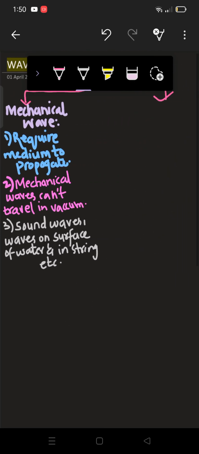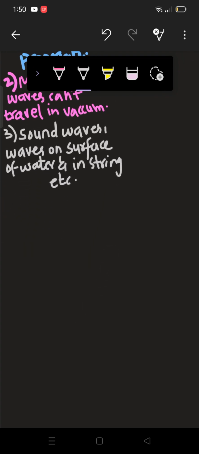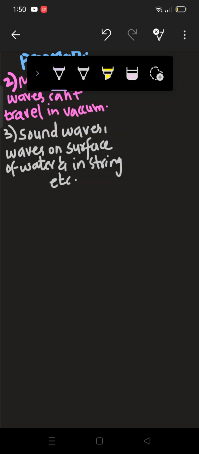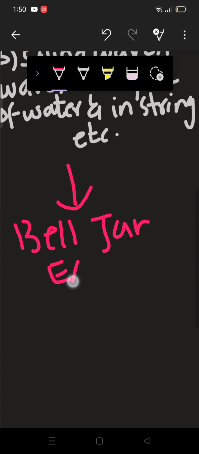If I talk about any one example of these, I'm just going to take the sound wave. How will a sound wave travel without a medium? Sound waves always require a medium to travel, as they are a type of mechanical wave. This was proved by an experiment known as the bell jar experiment. Let me write here: bell jar experiment.